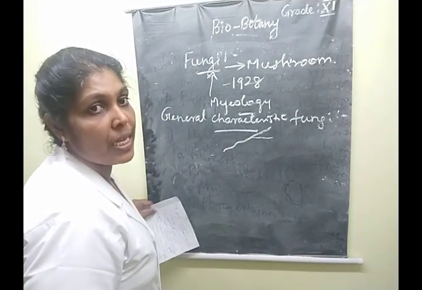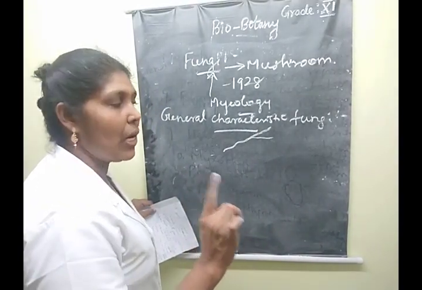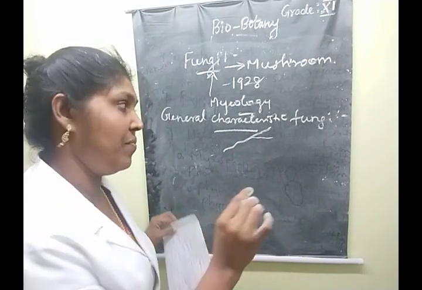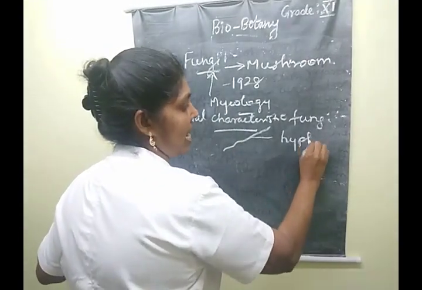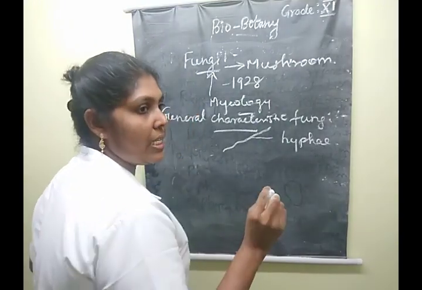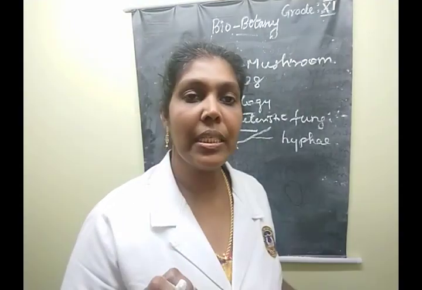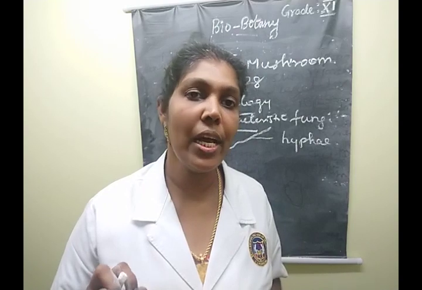These thin filamentous branch-like structures are called hyphae.